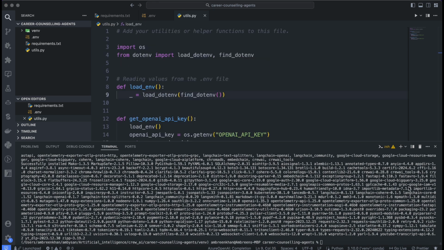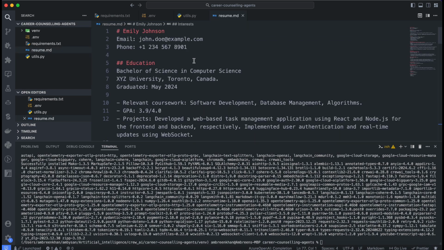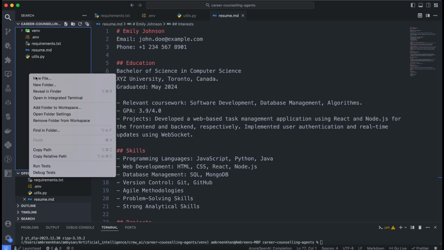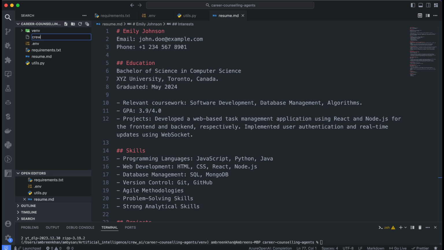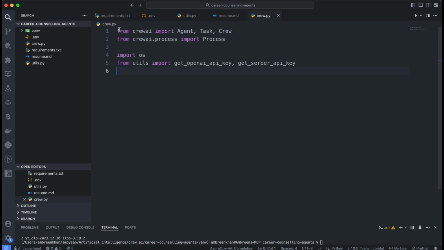To tailor career advice for users, our app requires their resumes. Let's add a sample resume to the project's root folder. We'll call it resume.md. Now that we have all our boilerplate code set up, it's time to create our main file containing the Crew AI-related code. We'll call this file crew.py. We'll start by importing essential modules like Agent, Task, and Crew from the Crew AI library.